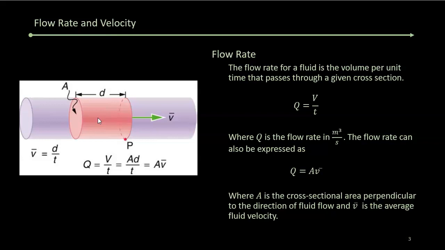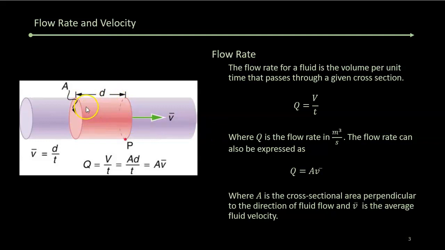The flow rate is really just if you look at a piece of fluid which has some volume. It's got an area and it's got a length. This area is a cross-sectional area, so that the volume is just A times D, area of a cylinder. It's moving along at some velocity. So if you could just kind of keep your eye on this chunk of fluid, you could watch it move.